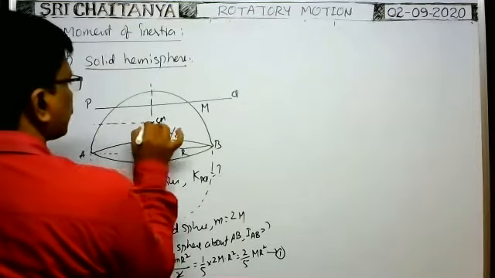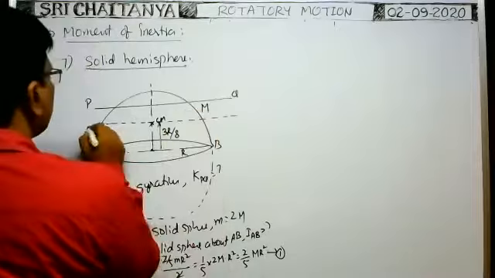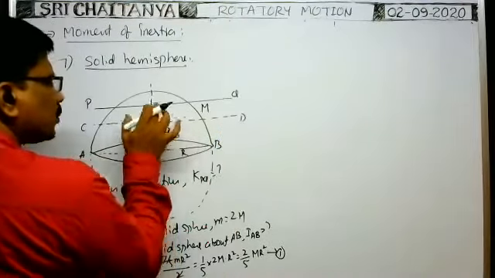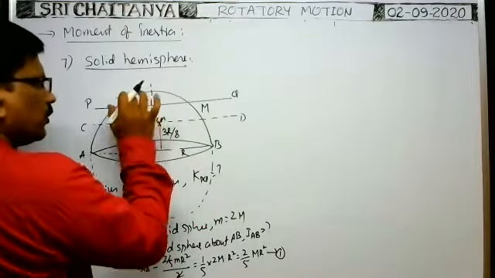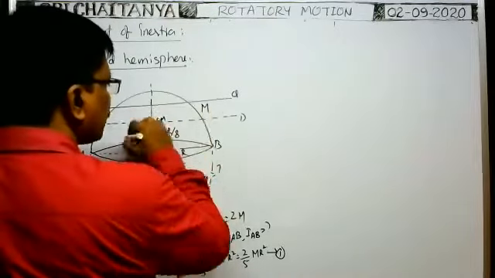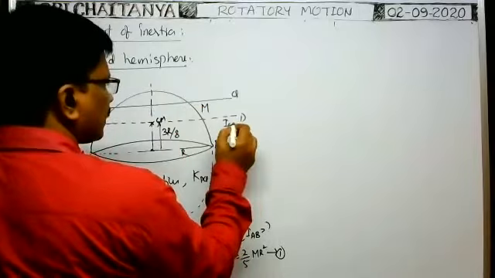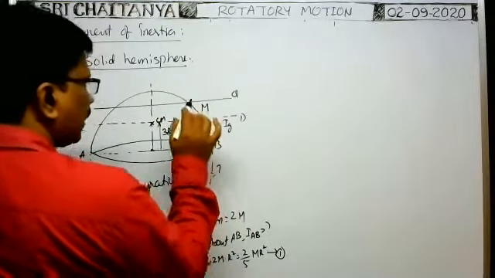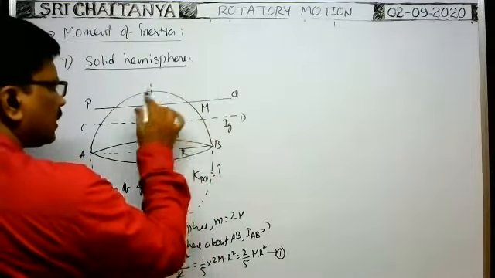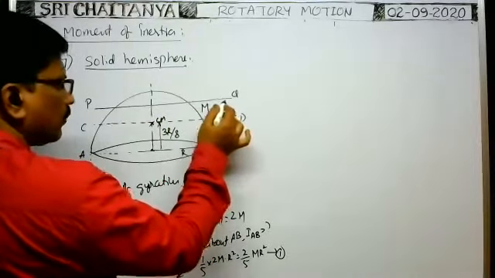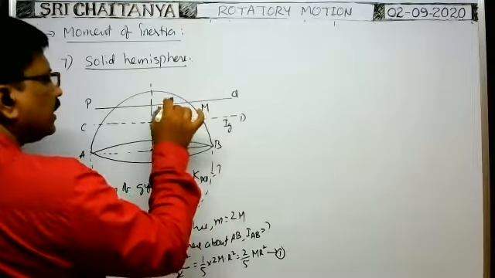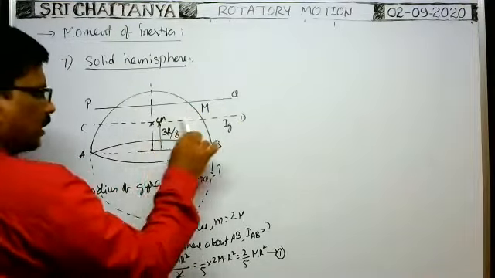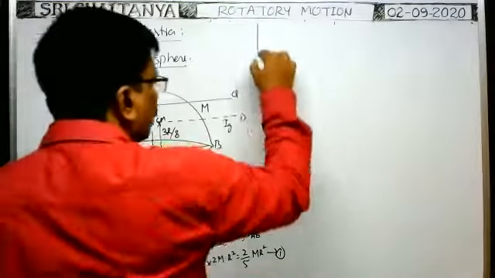parallel to this axis, this is CD. So this is the axis passing through center of mass and parallel to the given axis. If you know the moment of inertia of the hemi-solid sphere about this axis, then we can find IPQ. Our aim is to find the moment of inertia of this hemi-solid sphere about this axis. So for that we need the moment of inertia of the hemi-solid sphere parallel to this axis passing through center of mass. That means we need ICD.